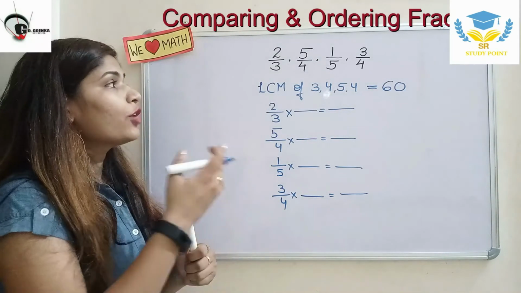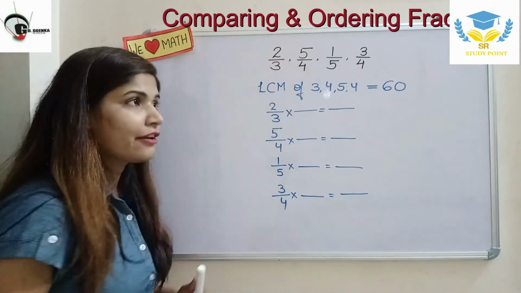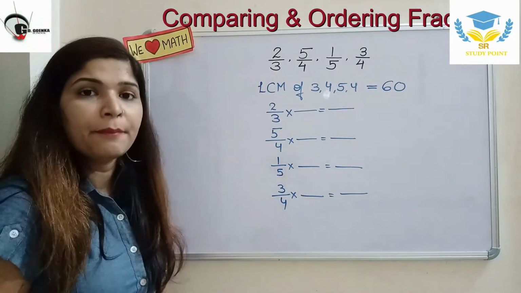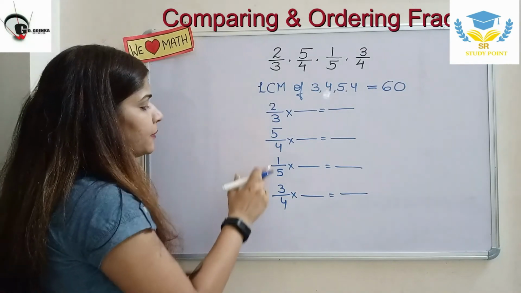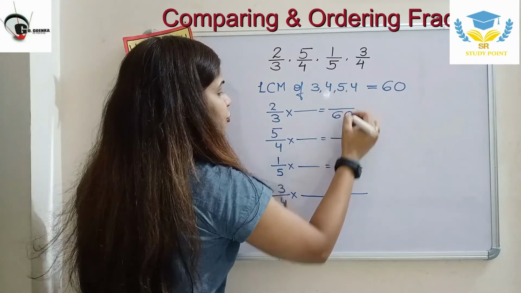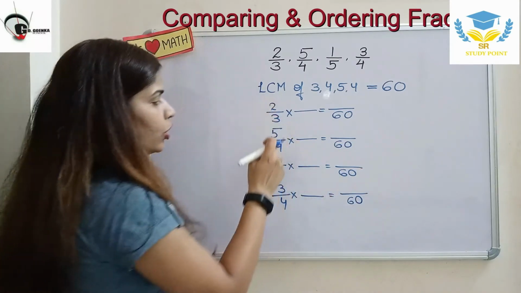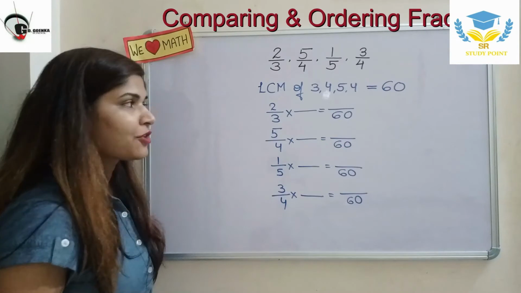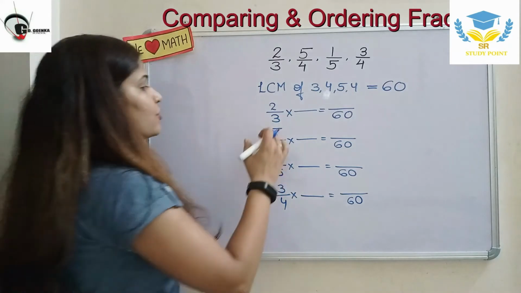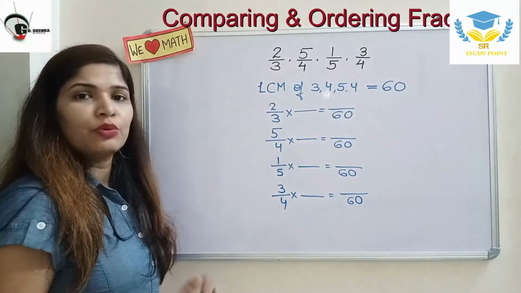So for this purpose, we first need to convert all those unlike fractions to like fractions. That's why we took out 60, because we want a common multiple of all these denominators, so that the denominator is equal for every fraction. So I'm going to make all these fractions equivalent fractions having the same denominator, that is 60. If you don't know what equivalent fractions are, you can go through my previous videos.